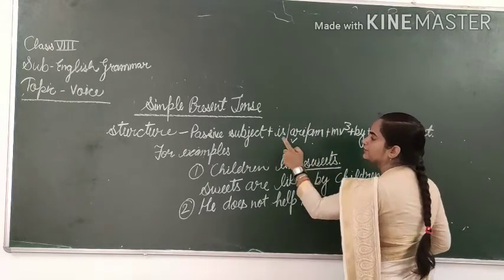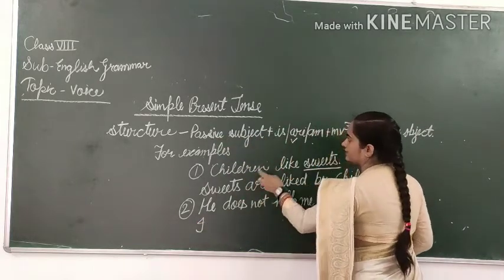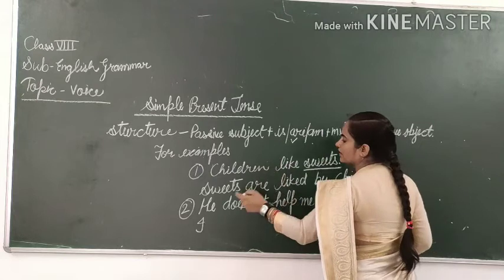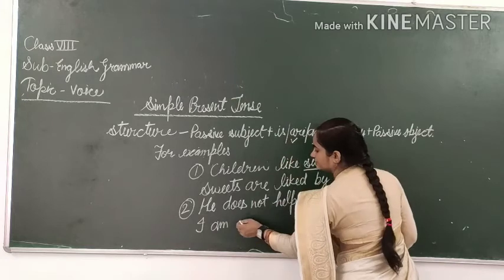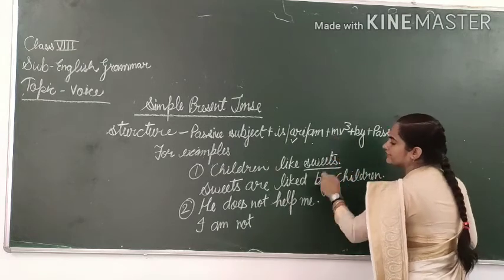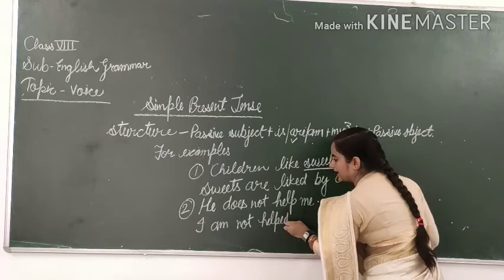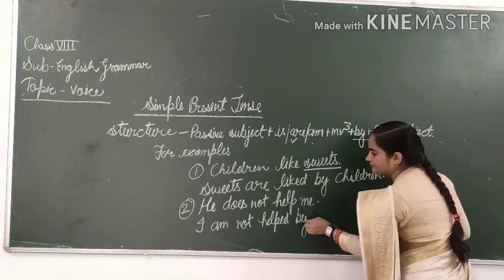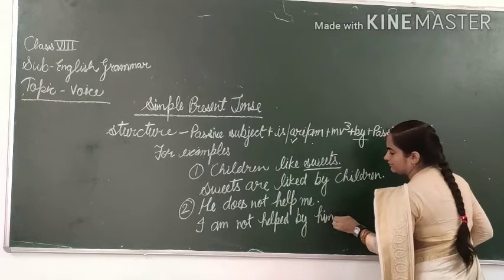Me will be changed into your passive subject, means I. Then after that, we will use am with I. I am, then not, and then V3: help will be changed into helped. I am not helped, then by, he will be changed into him. I am not helped by him.